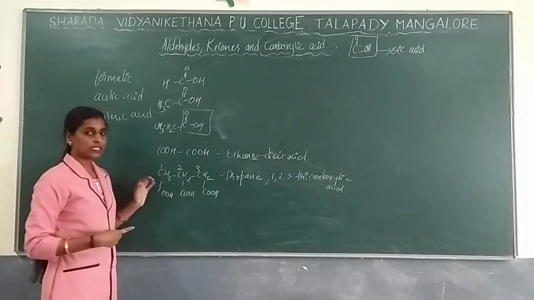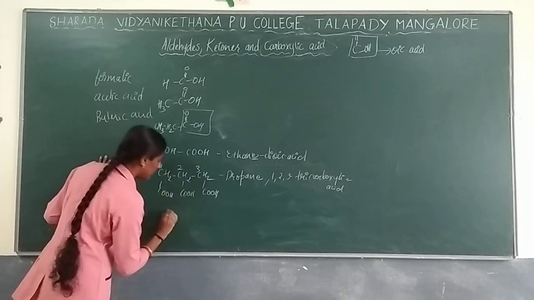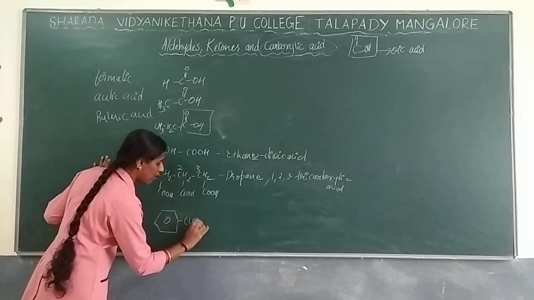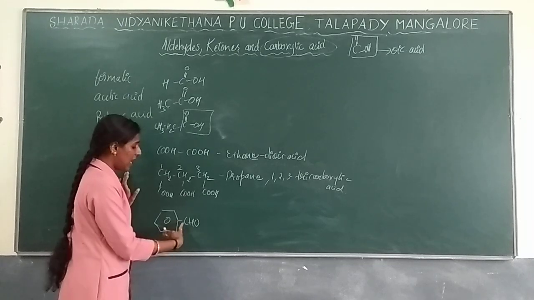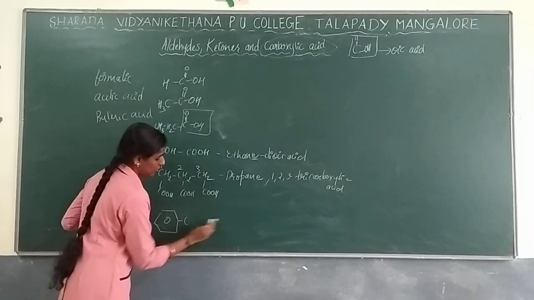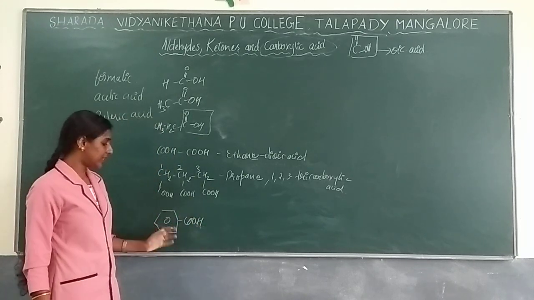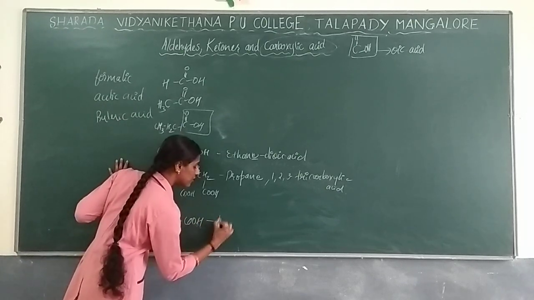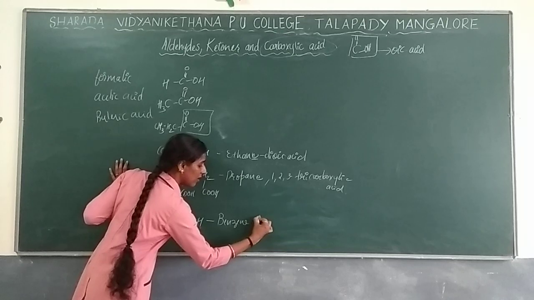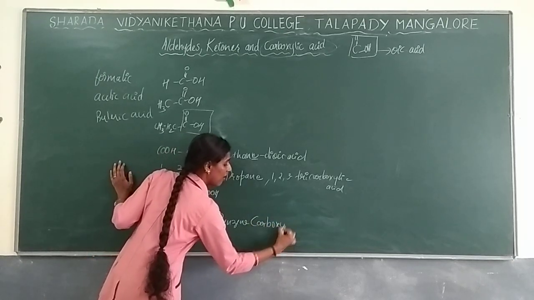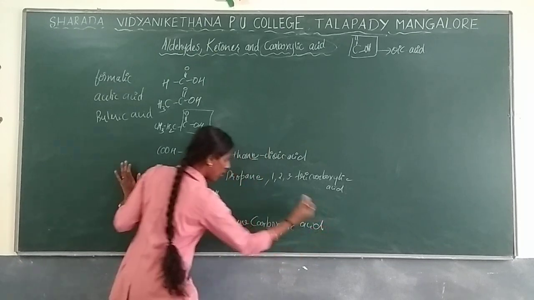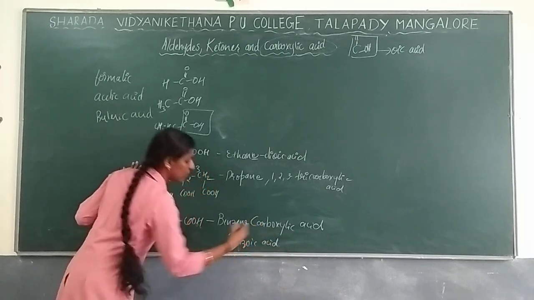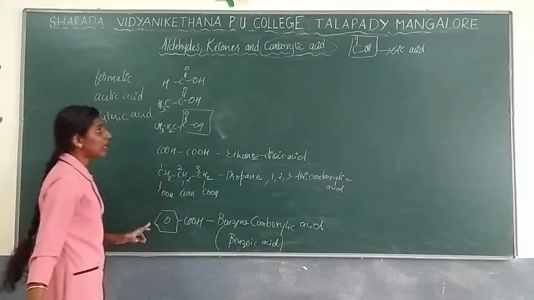Now the carboxylic acid need not be present in a chain; it can be present in a ring structure also. When it is present in a ring structure, this is your benzene group, and you take the carboxylic group on it. It is nothing but benzoic acid or benzene carboxylic acid. The name you give is benzene carboxylic acid, or you can name it benzoic acid. This is the way of naming carboxylic acids.